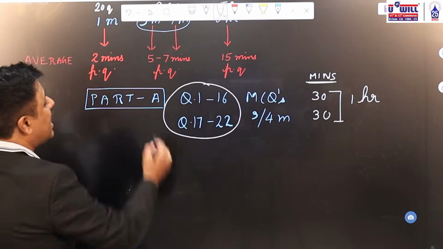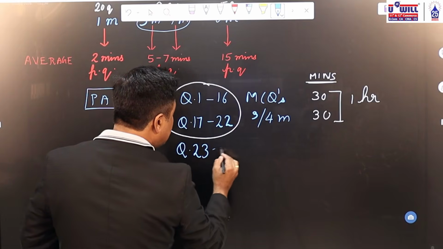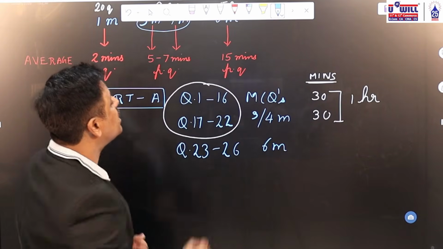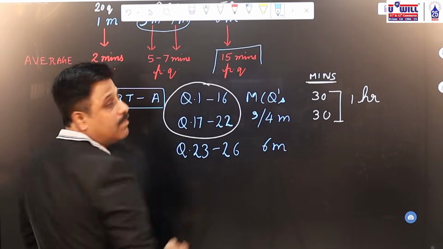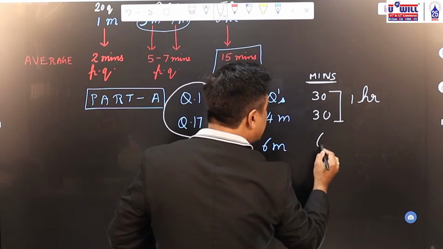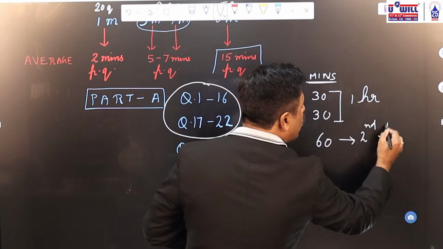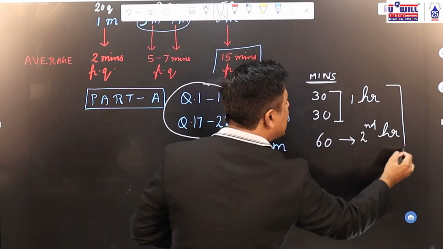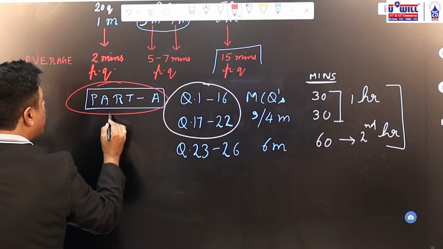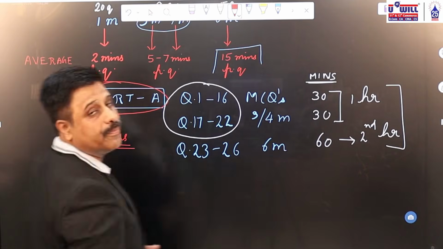Thereafter, coming to question 23 to 26, these will be 6 marker questions. What did I tell you for 6 marker questions? You devote 15 minutes per question. So here, next 1 hour. In the 2 hours duration, your part A must be entirely over. Try to finish your part A of the paper in 2 hours.